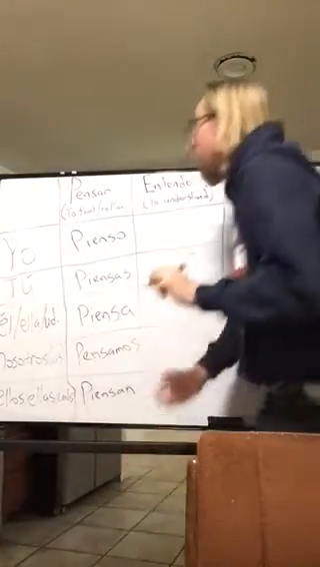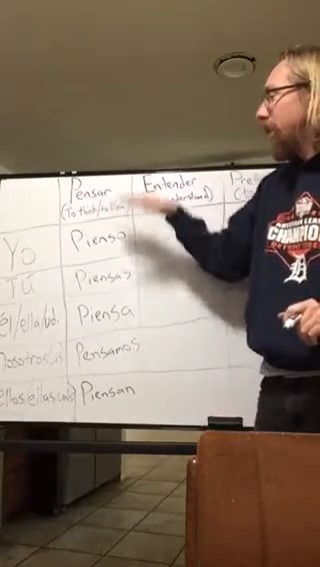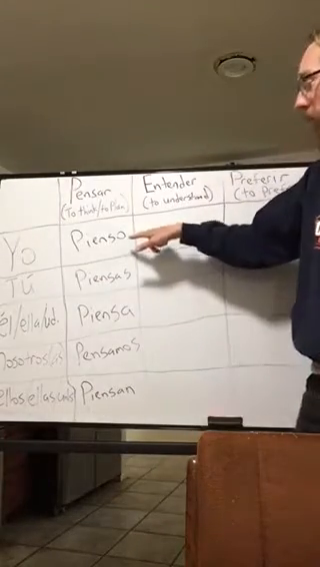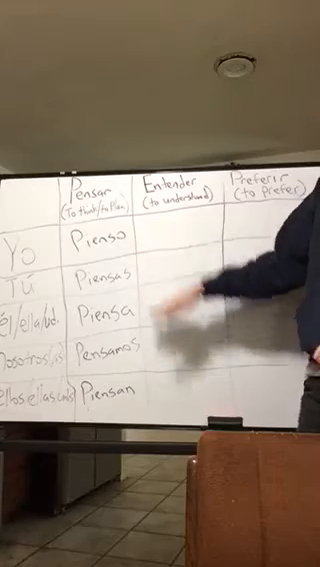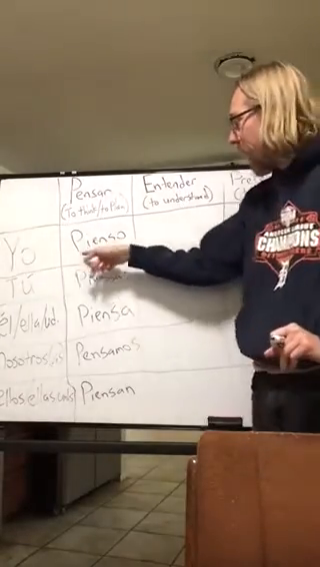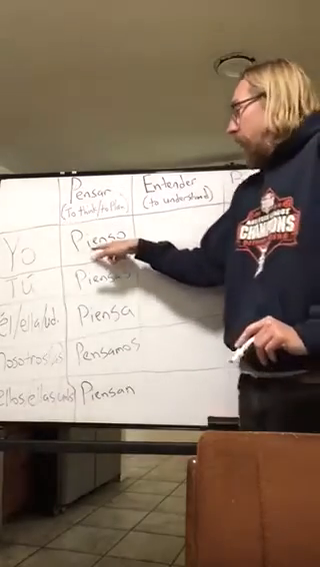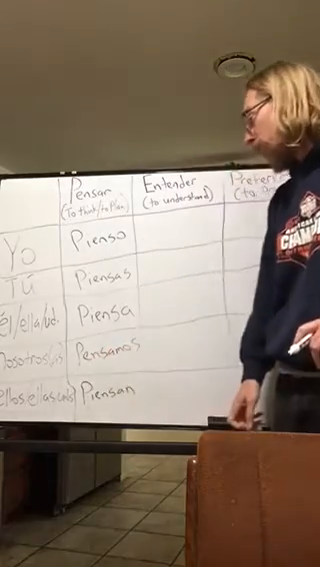P-I-E-N-S-A-N. Okay, so for the quiz, you won't need to know the English translation. Don't worry about focusing on that right now. Just focus on knowing the conjugations and spelling them correctly. You have to spell each conjugation correctly. Now remember that you do the IE stem change for everything except for the nosotros form.